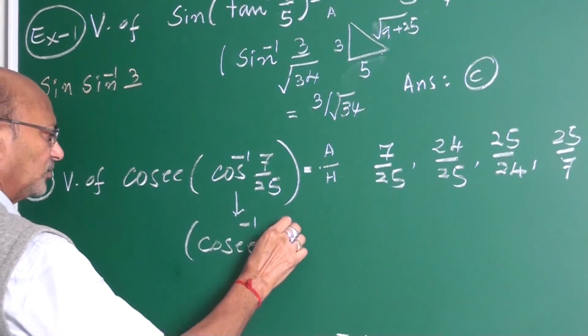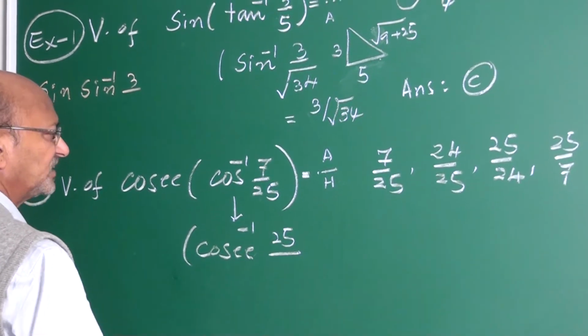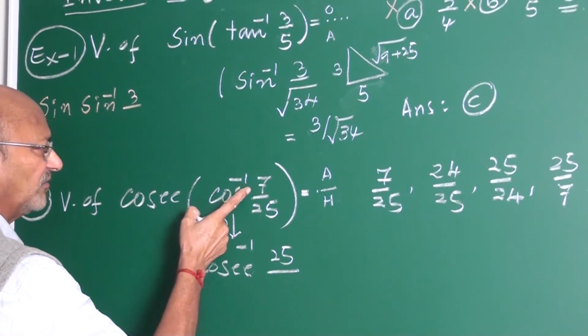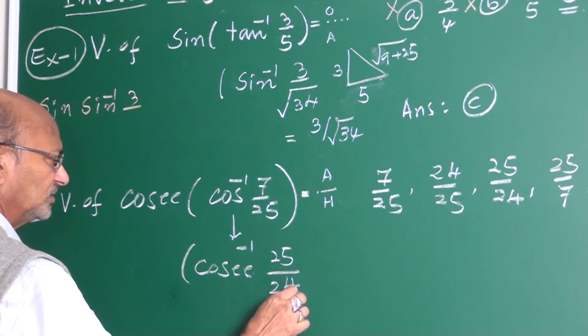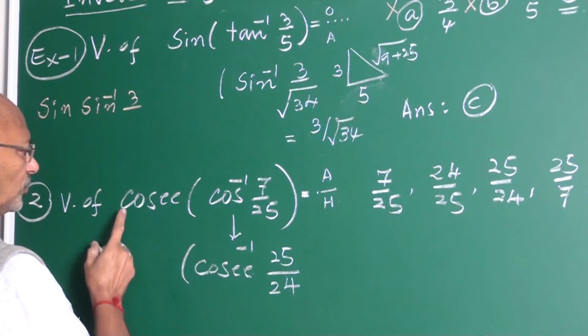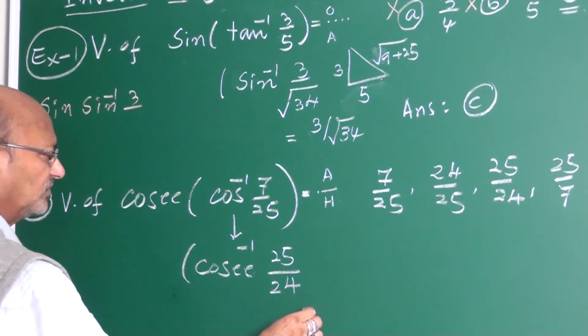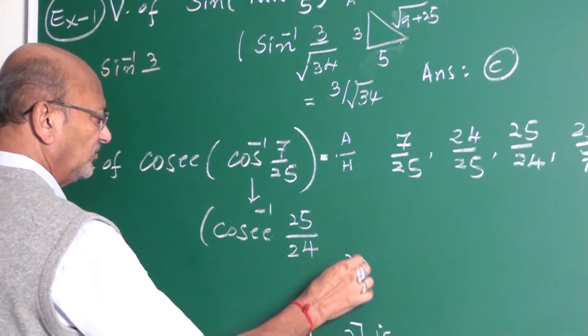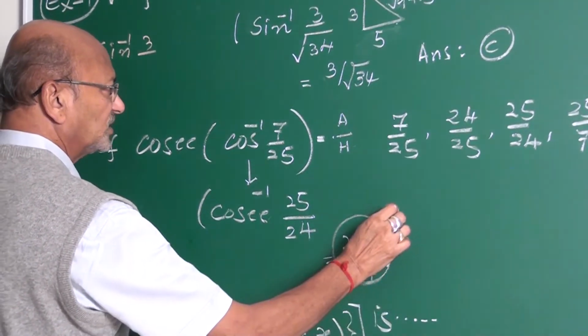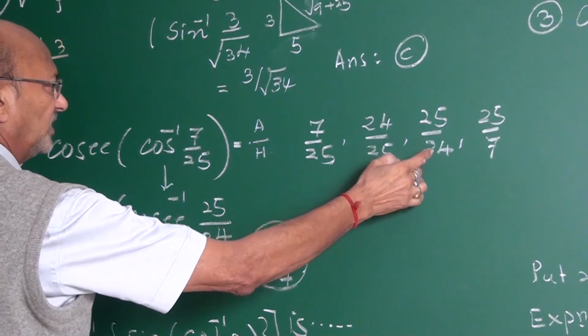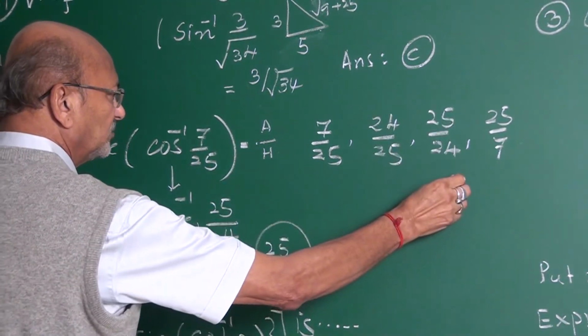Hypotenuse is 25, with 7, and the opposite side is 24, Pythagorean numbers. Cosec of cosec inverse: your answer is 25 upon 24.